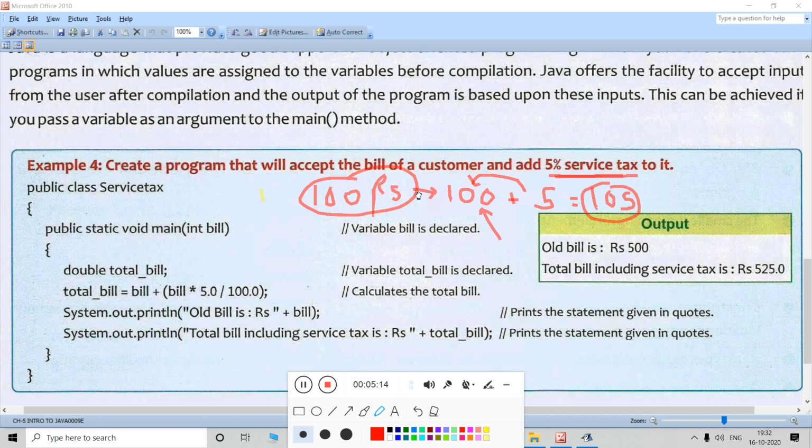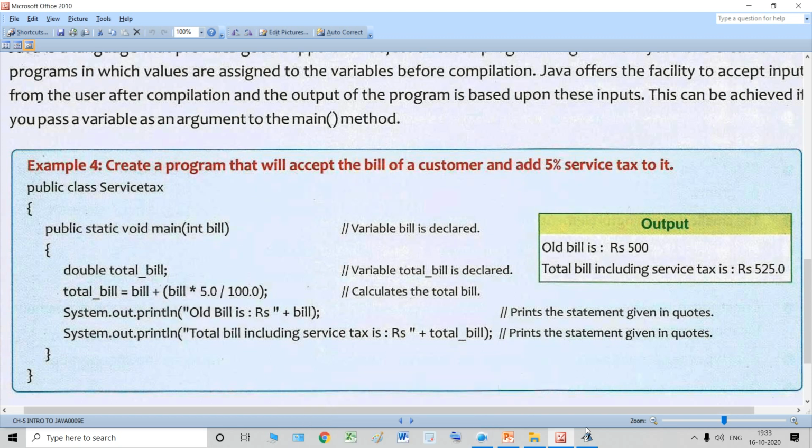Now students, what you are going to do in this program is develop a program in which the user is going to write the value of this bill, and then based on the value of this bill, the 5% will be added and the final bill will be given to you. And you don't have to write the value of this bill inside the program, that means before compilation. The value will be given after compilation. So let me show you a quick example of this.